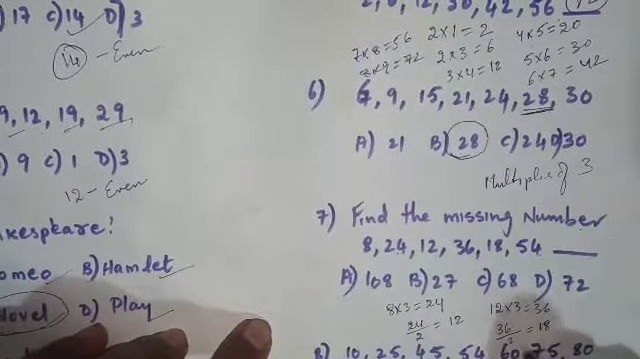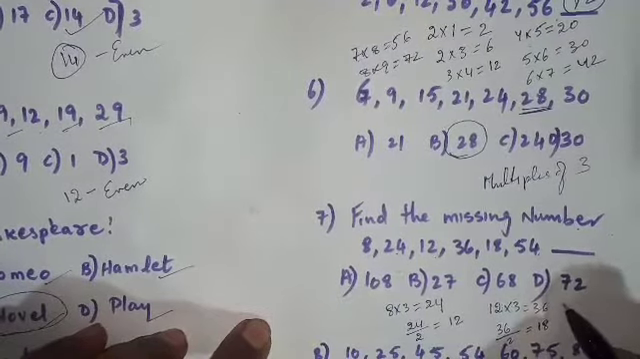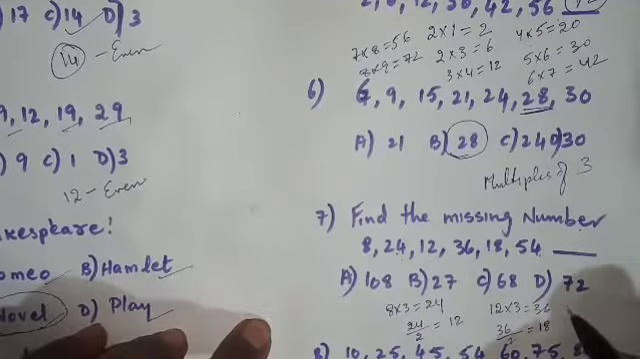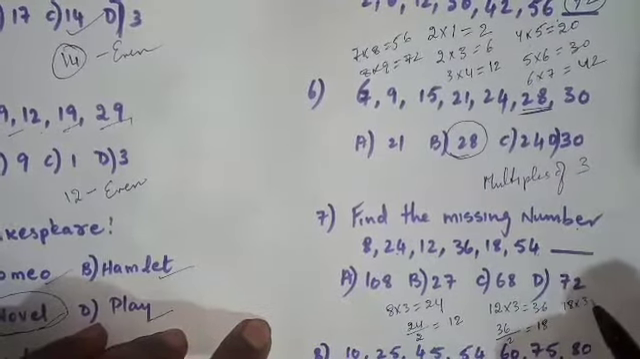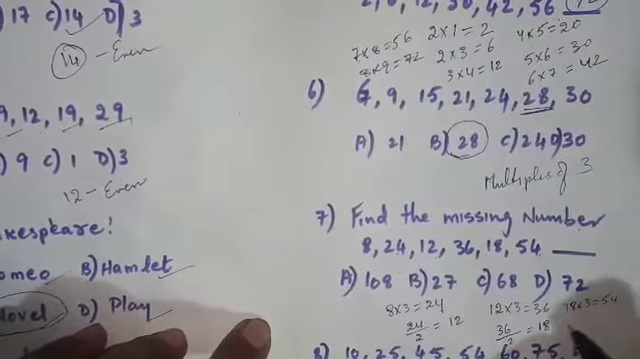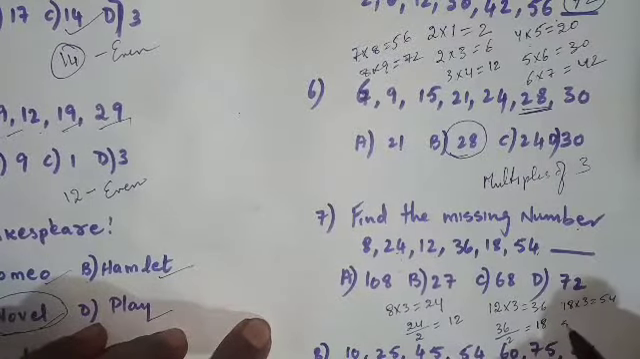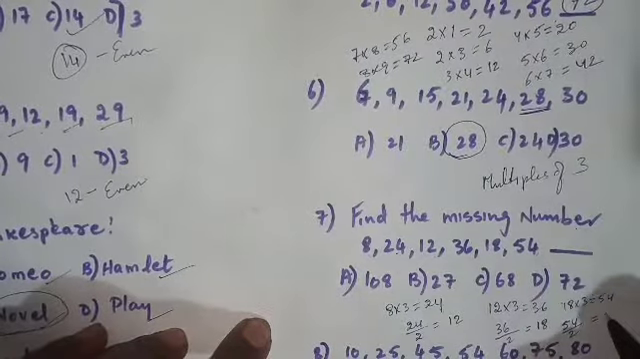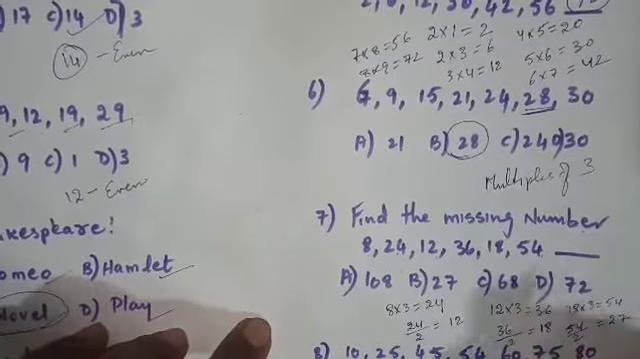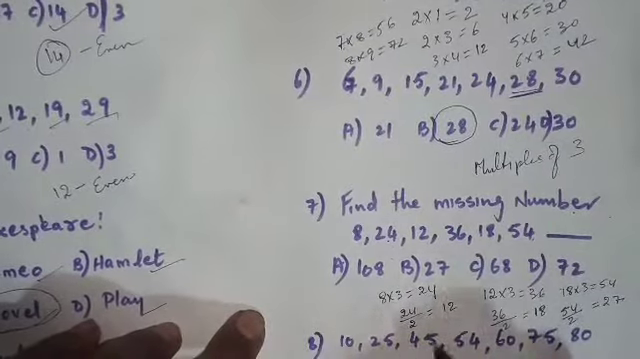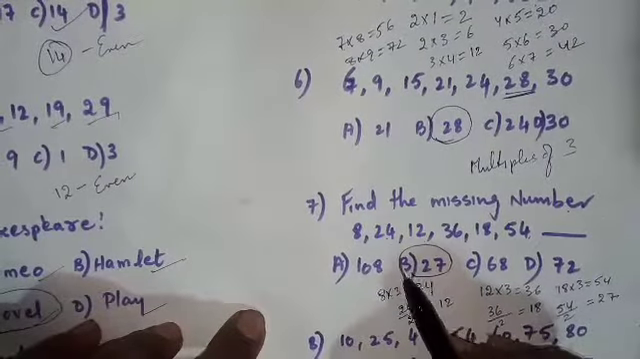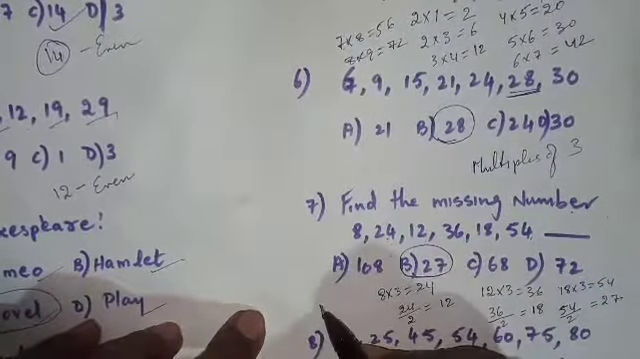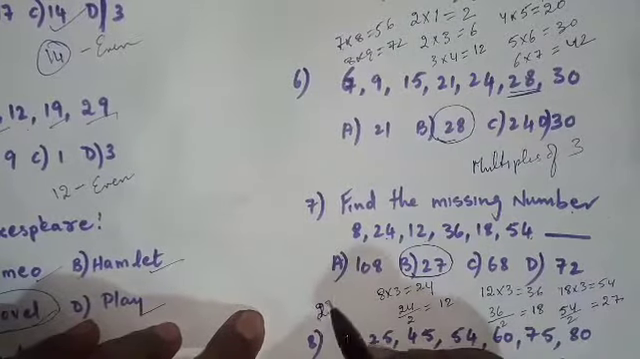So 36 by 2, it is 18. Again, next 18 into 3, 54. Now next it is 54 by 2, which is 27. So therefore our answer is nothing but B. The option B is our answer.